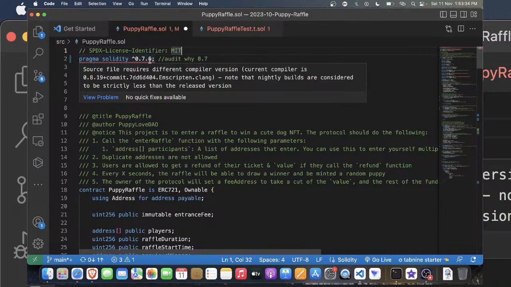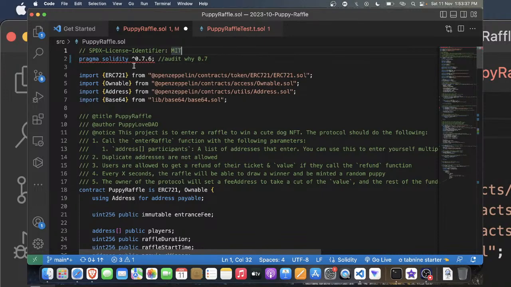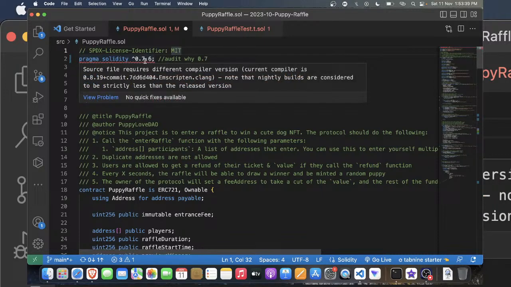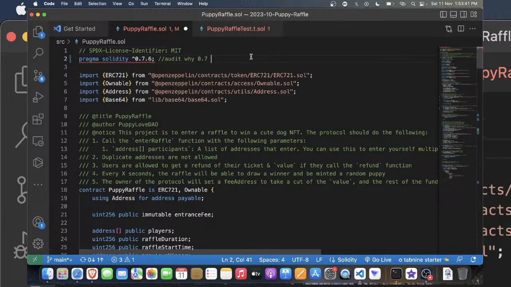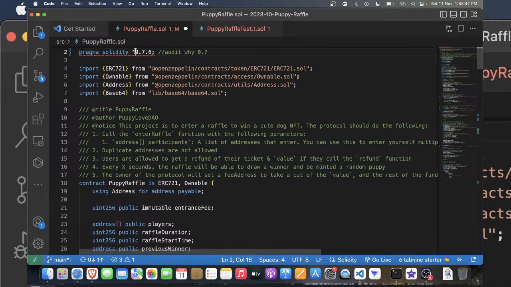So I think the pragma solidity version is not right. Usually we go with 0.8.18, which is the recommended version, but here they are using 0.7.6. I don't know why, because there are a few vulnerabilities in this version, like underflow and overflow. SafeMath functions should be used while using 0.7. I don't know why they are using it.